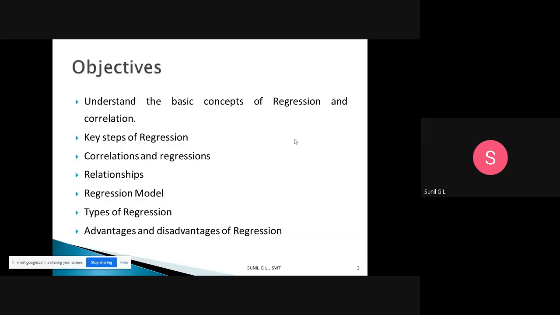The objective of today's class is to understand the basic concepts of regression and correlation. Correlation is nothing but the binding between two parameters. Then we will cover the key steps of regression, then correlation and regression, then the relationship, then different regression models and types of regression, and finally the advantages and disadvantages of regression.